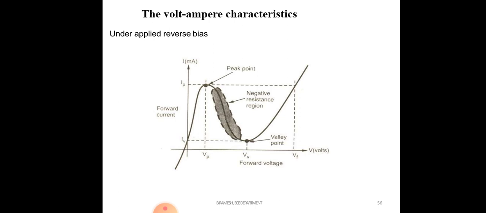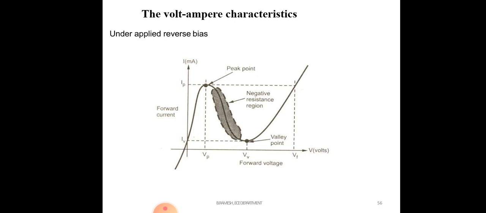When it reaches the peak point, no charge carriers penetrate from the N region to the P region because the Fermi level increases. In the energy gap there are no charge carriers, so no charge carriers means no current. So suddenly your current comes down. Again we apply the voltage, and that attains the PN junction characteristics.